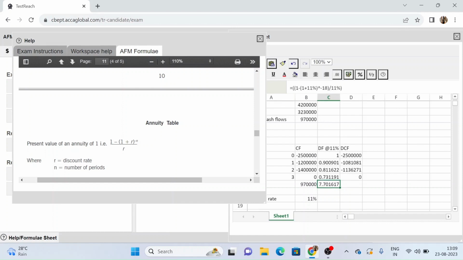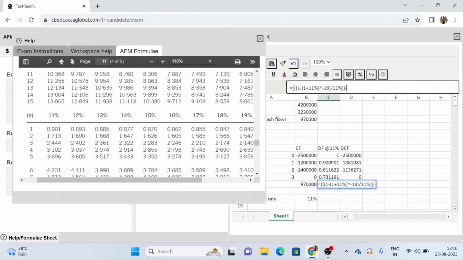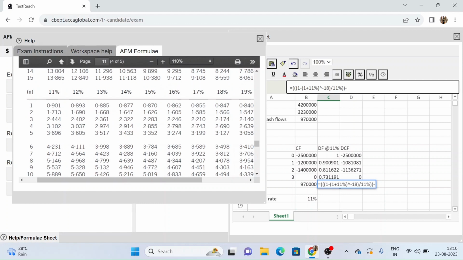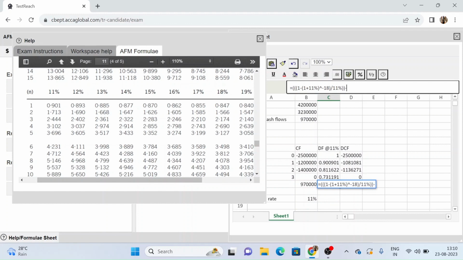Now from this figure, what I need to do is subtract the annuity till the 4th year. So I will again go to the annuity table for 11% and see how much I have to remove from here. This is the complete figure till the 18 years, whereas my annuity only starts after 4 years. So I am going to subtract the annuity factor from 4 years.